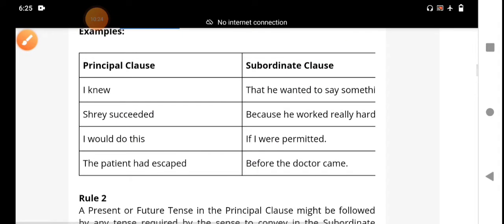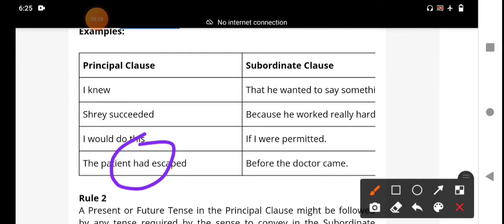And we move on to the next. The patient had escaped before the doctor came. Two activities have been held, a former activity and an earlier activity. If two actions have been done at a time, the previous action should be declared in the past perfect tense, that means had plus V3.